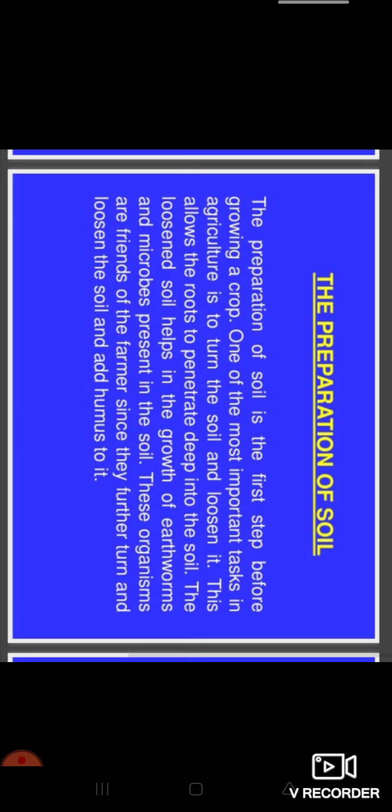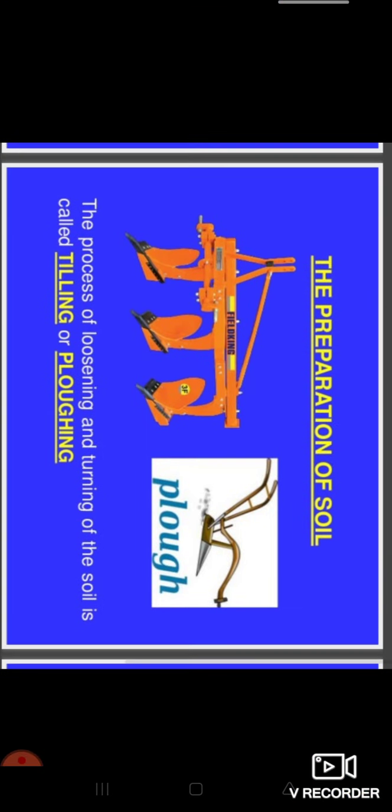If the roots can go deep inside the soil, they can absorb the maximum amount of minerals, which is very helpful for the growth and development of the plant. Some microbes and earthworms are also present in the soil, which help in crop production, and they are good friends of the farmers.